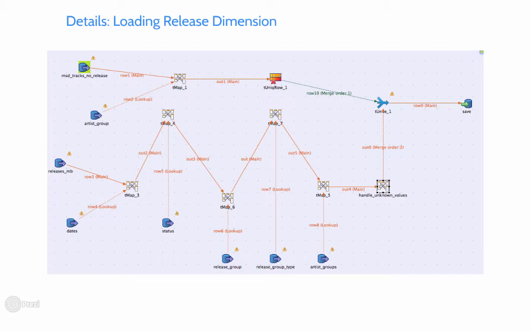For instance, the process of release dimension loading. For those tracks we couldn't find a corresponding release for, we create the release artificially by taking the release name and release year from the Million Song database. So the upper branch is creating these artificial releases with the name and year of the track. The lower branch is doing routine lookups, and the last tMap component is dealing with the null values, substituting them with special unknown values. Finally, we merge the branches and save the result.